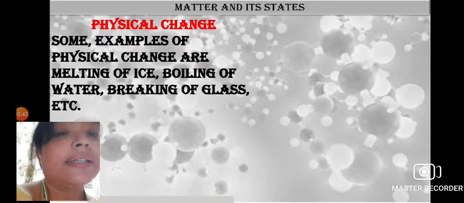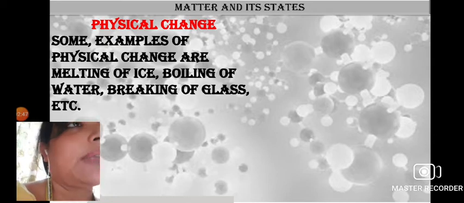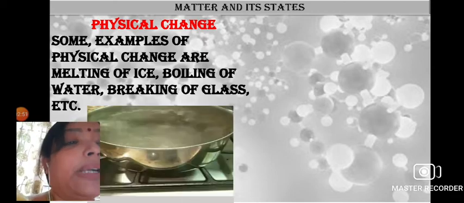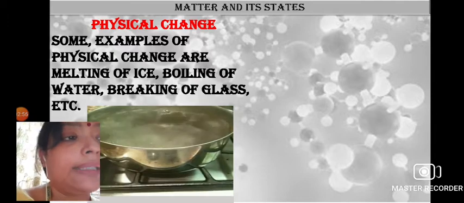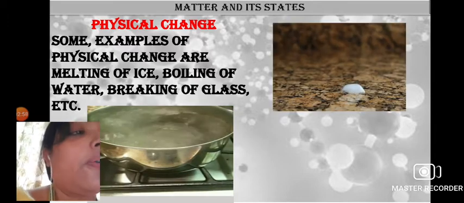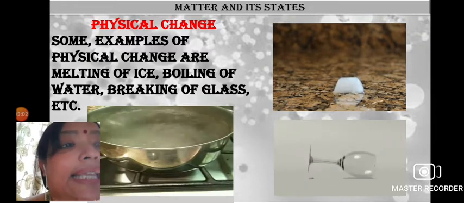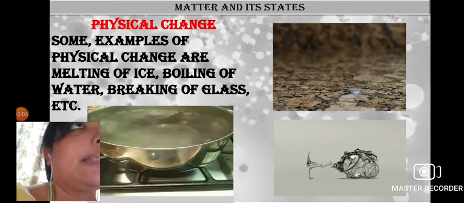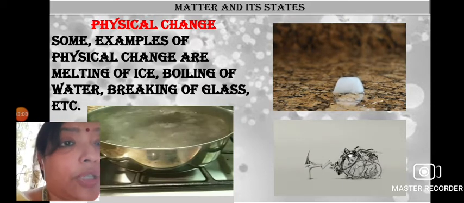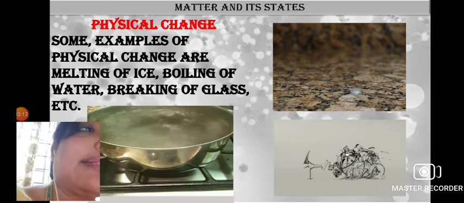Only the form of the matter is changing. Ice changes into water, water changes into vapor, but the basic molecule and the basic structure of that substance remain the same. So only the shape or state of the matter has changed, but the internal property of that matter remains the same.